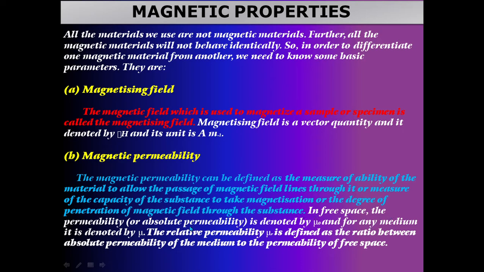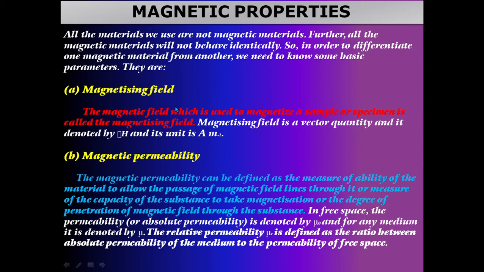In free space, the absolute permeability is denoted by mu naught, and for any medium it is denoted by mu. The relative permeability mu r is defined as, this is a very important 2-mark question, note it down, the ratio between the absolute permeability of the medium to the permeability of free space.